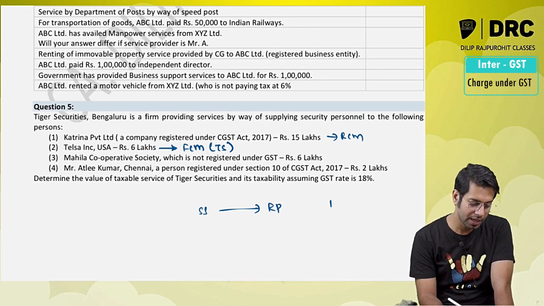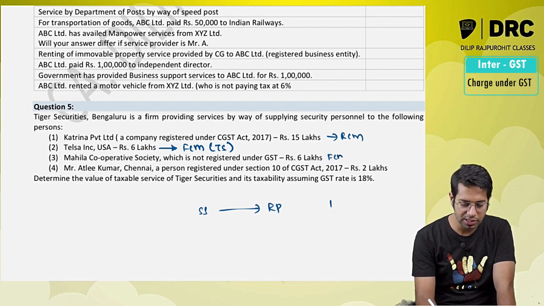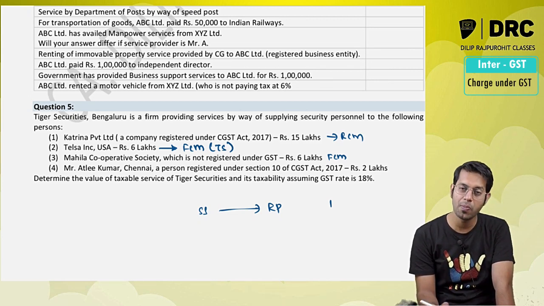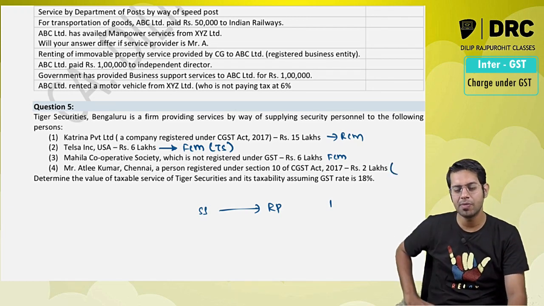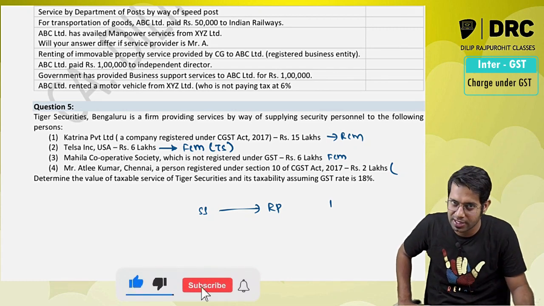It has given services to Mahila Cooperative Society not registered under GST law. Again forward charge is applicable because it is not registered under GST law. Mr. Atli Kumar from Chennai, a person registered under GST law under composition scheme. Now please note, normally security services given by any person other than a body corporate to a registered person, the registered person has to pay the tax under reverse charge.